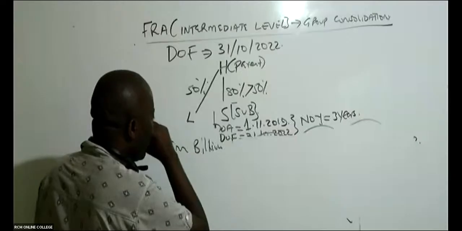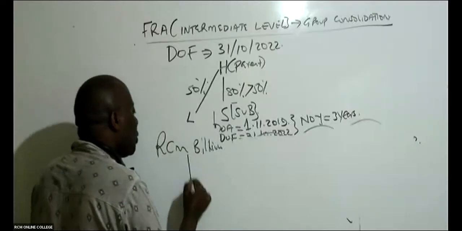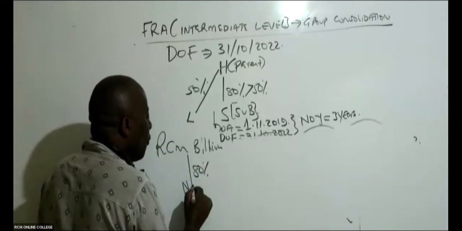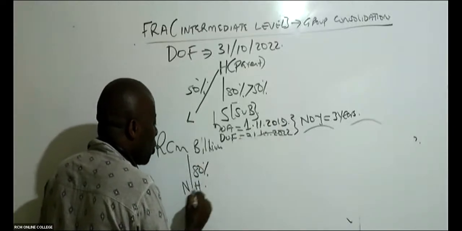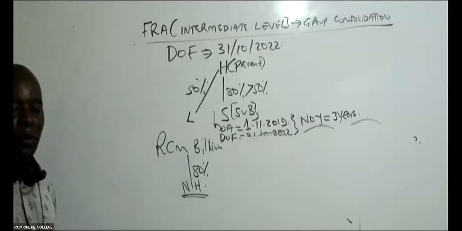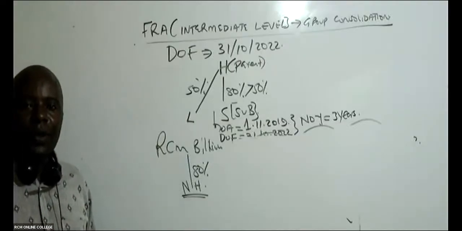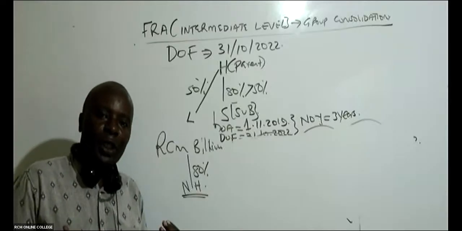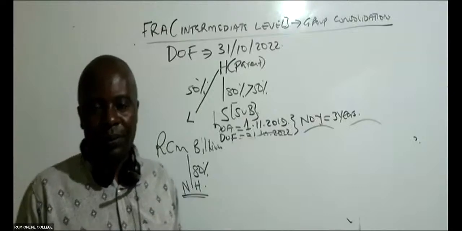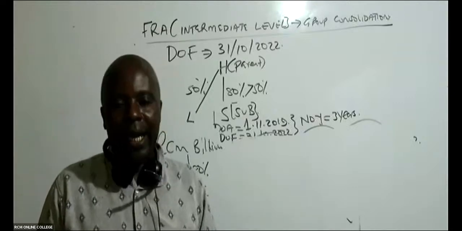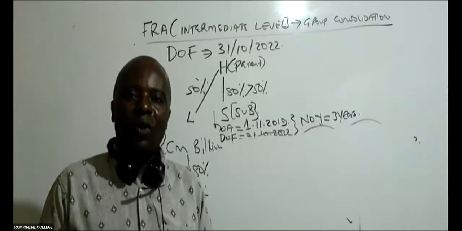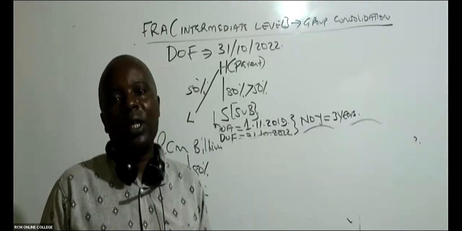So these RCM College billionaires, we go straight away and acquire 80% of Nairobi Hospital. We buy 80% of the shares of Nairobi Hospital. So ideally, because of our shareholding, we are the ones who are supposed to be controlling Nairobi Hospital. But you know, you and I are accountants. We don't have experience of running really a great hospital of this nature.